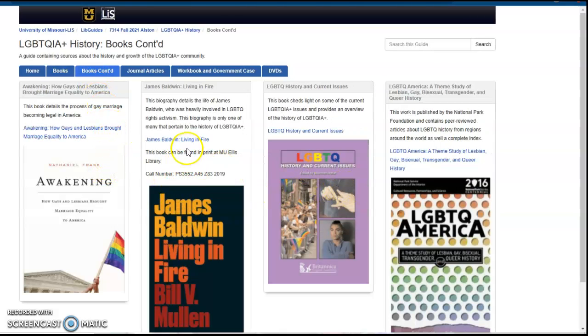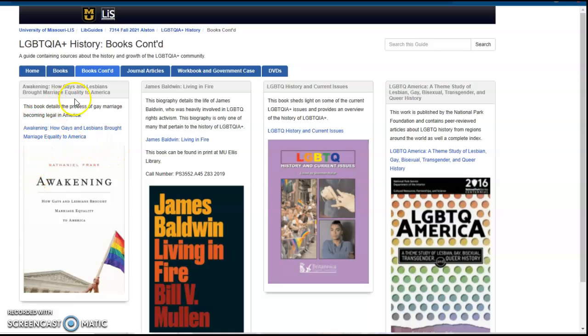This one here in the middle is a biography of James Baldwin. This is a little different than the other books that are more textbook-like and more of an encyclopedia. This one is just a biography, which is a good place to start if you're looking to read more biographies for LGBTQ+ members.